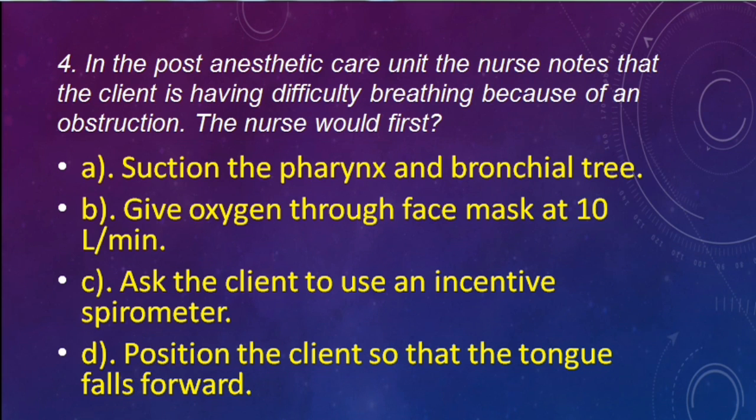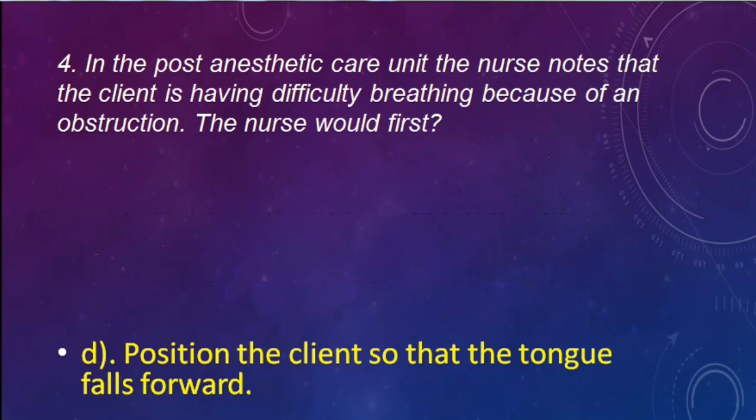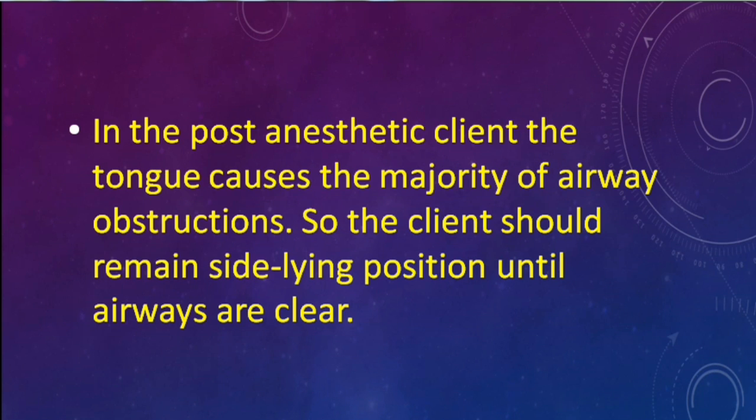Next question. In the post-anesthetic care unit, the nurse notes that the client is having difficulty breathing because of an obstruction. The nurse would first: suction the pharynx and bronchial tree, give oxygen through face mask at 10 liters per minute, ask the client to use an incentive spirometer, position the client so that the tongue falls forward. Correct answer is position the client so that the tongue falls forward. In the post-anesthetic client, the tongue causes the majority of airway obstructions, so the client should remain in side-lying position until the airway is clear.